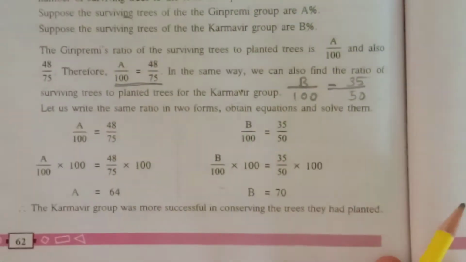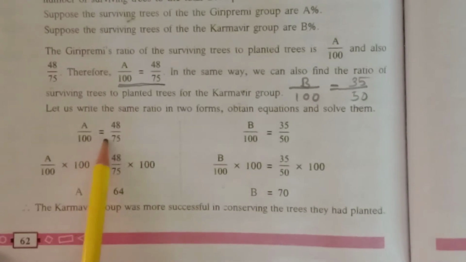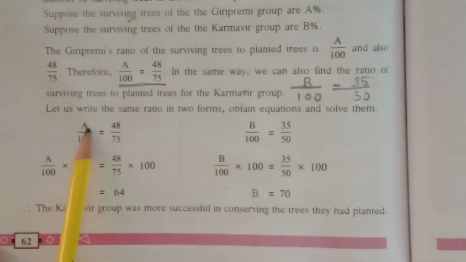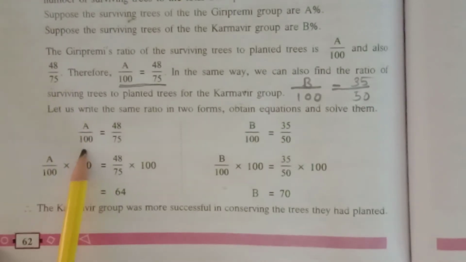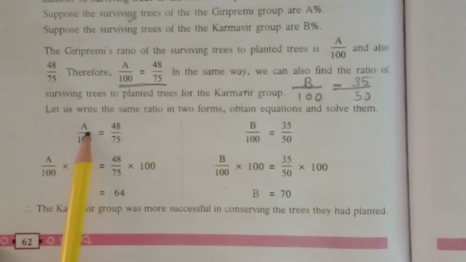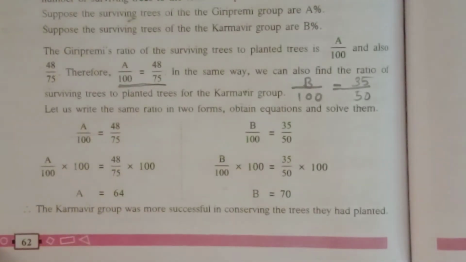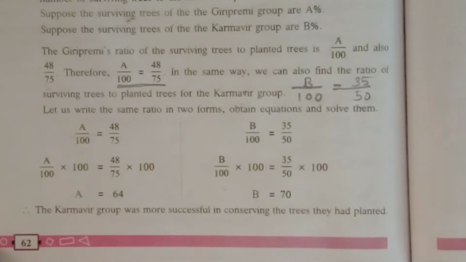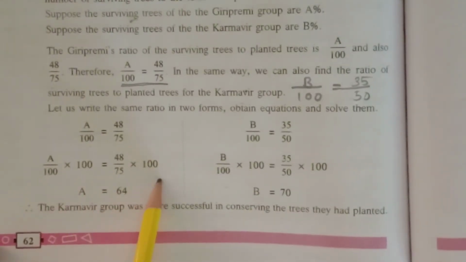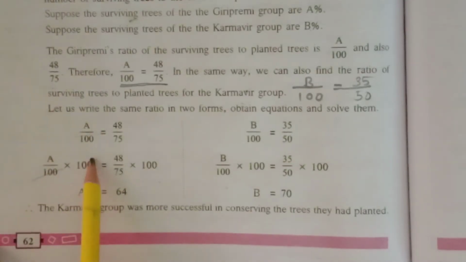See here. A upon 100 equals 48 upon 75. Now we have to find A's value. Do we have 100 in the denominator? Means A is divided by 100. Opposite to divided by 100 is multiplied by 100. So on both sides we are going to multiply by 100. So this 100 will go with this one, and A will remain.